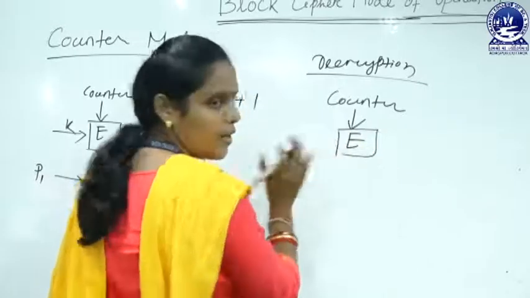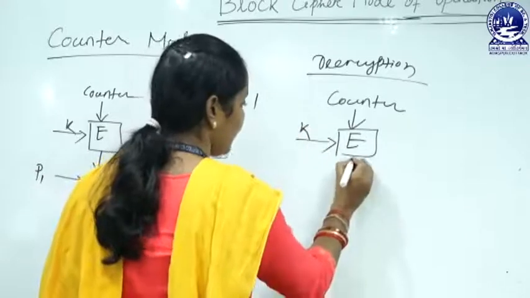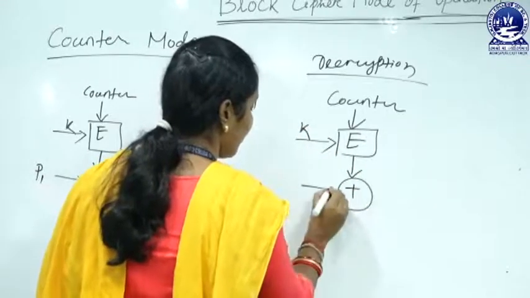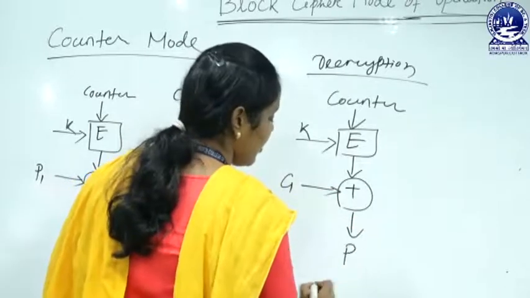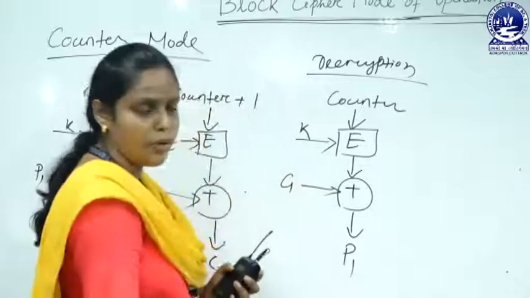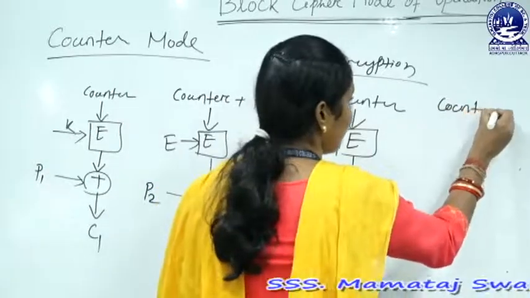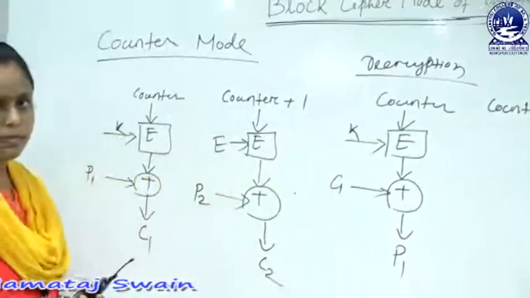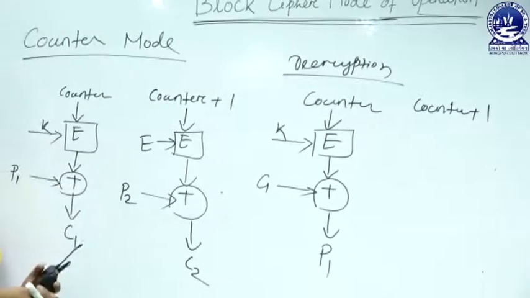Here also no decryption algorithm, the encryption algorithm is used, then the key. After that you exclusive OR with the ciphertext block, that is C1, which gives us the plain text, that is P1. For the next block you increment the counter value by 1 and follow the same rule. This is the encryption and decryption process of the counter mode.